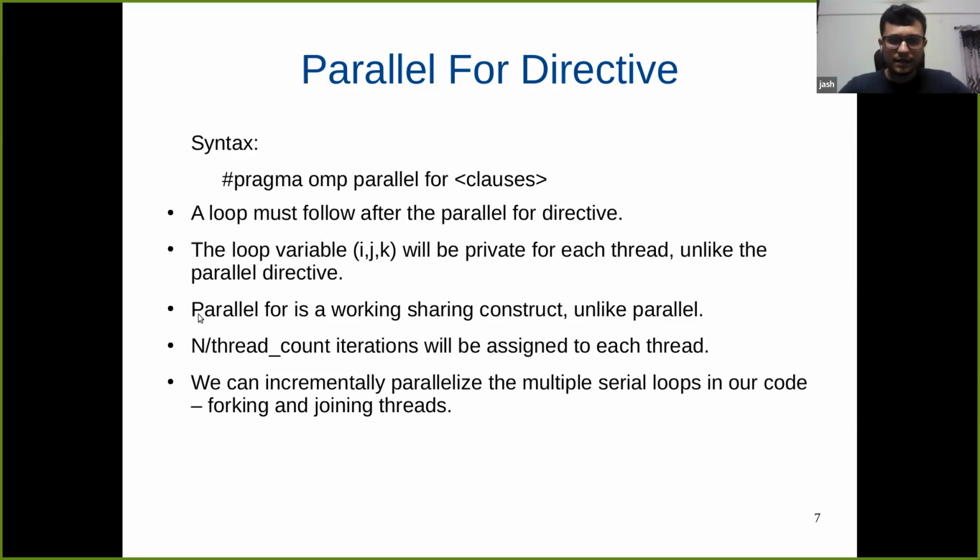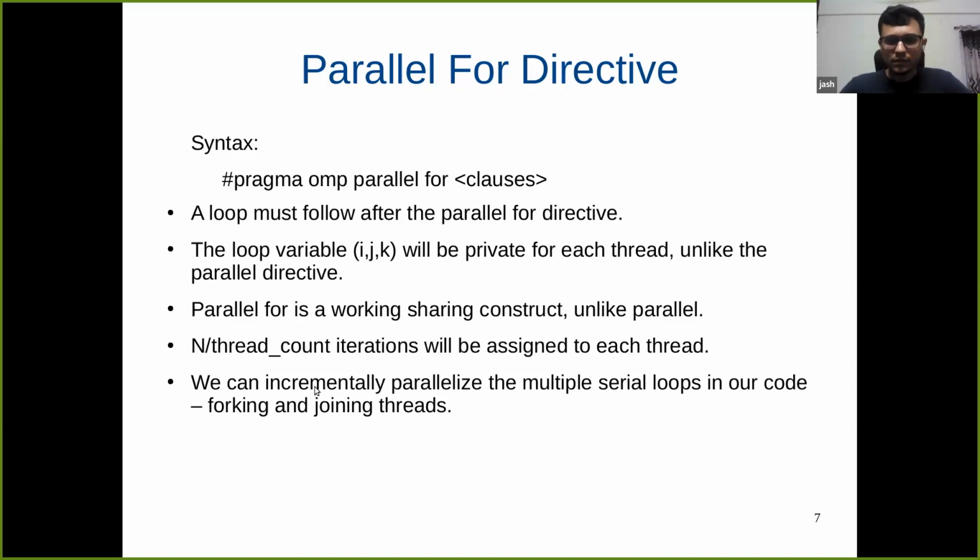And the second thing is parallel for is a work sharing construct, as we understood, unlike parallel, where each thread will execute the structured block of code in parallel in the case of #pragma omp parallel. But in the case of #pragma omp parallel for, they divide the iterations, and n by thread count iterations will be assigned to each thread in general.